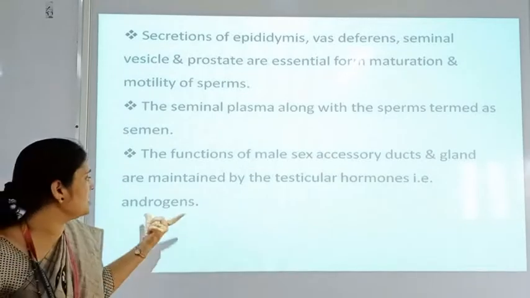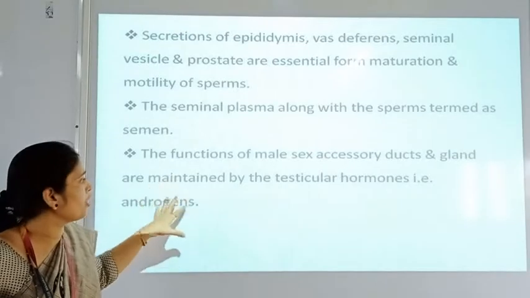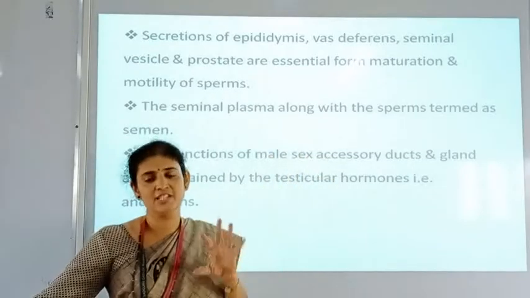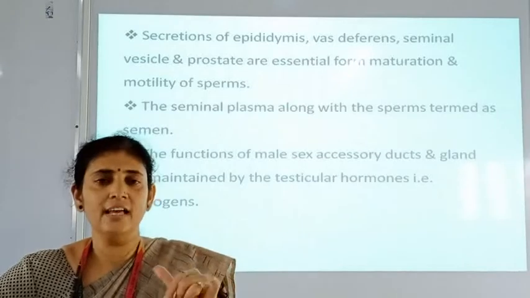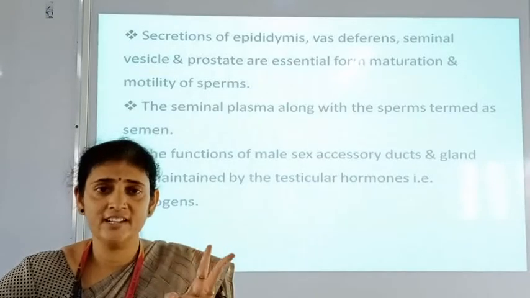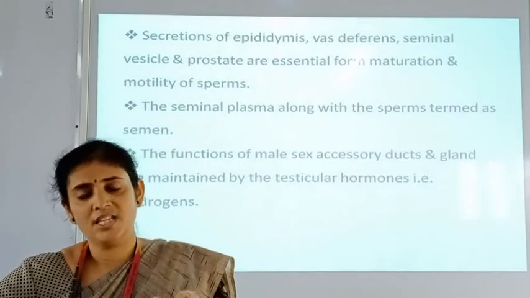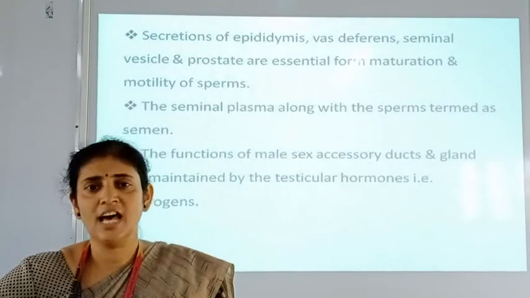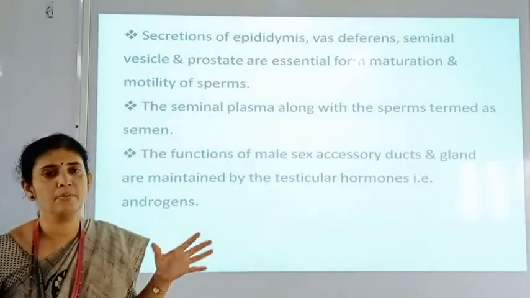Those cells are secreting the testicular hormone androgen, which is responsible for maintaining the functions of the male sex accessory ducts and glands, meaning the prostate gland, Cowper's gland and seminal vesicle gland, and accessory ducts, meaning the rete testis, vasa efferentia, epididymis, vas deferens and ejaculatory duct. So all these functions are maintained with the help of these androgens, that we have to remember from the NEET exam point of view.